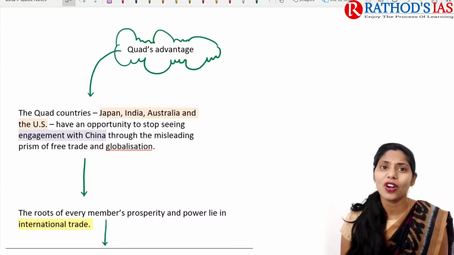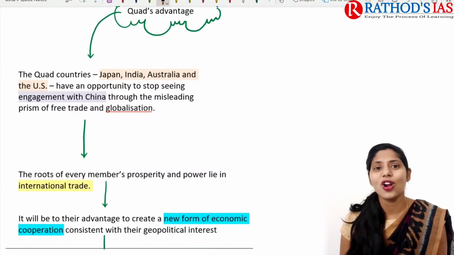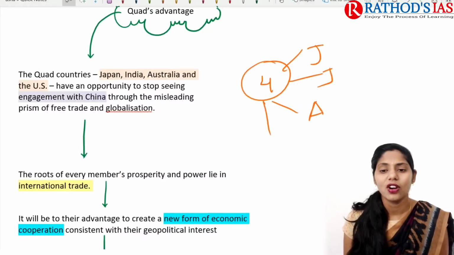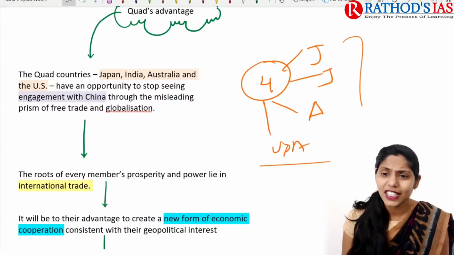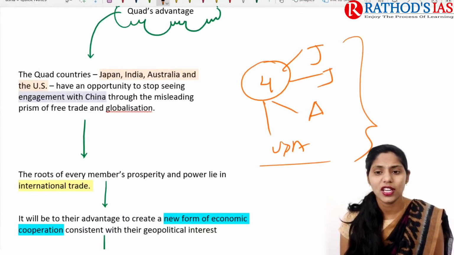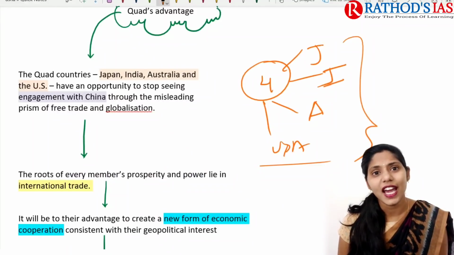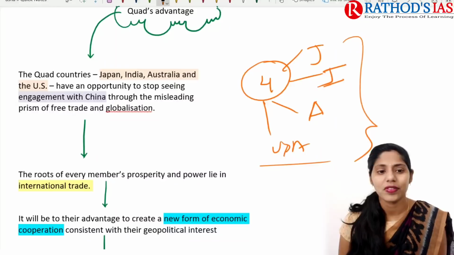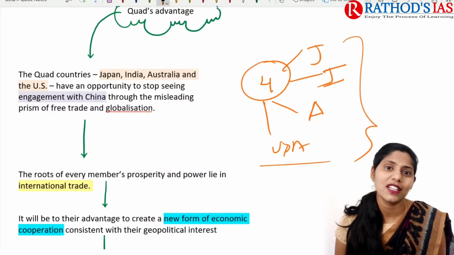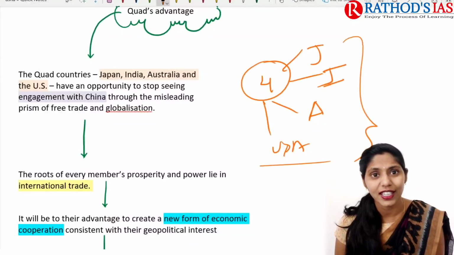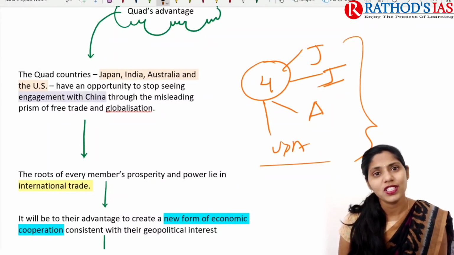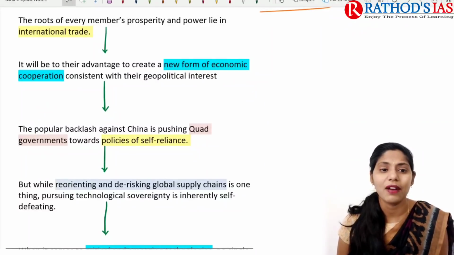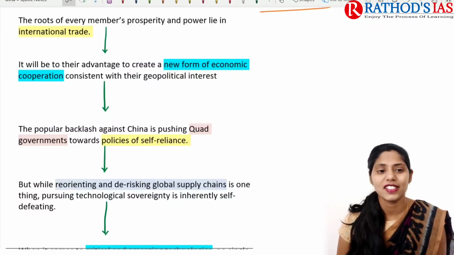So if you're talking about the Quad's advantage, as you all know, the Quad contains 4 countries: Japan, India, Australia, and the USA. And these countries have an opportunity, especially to stop seeing engagement with China. Because now we are seeing an unstable, or asymmetric, globalization, and because of that, it is favoring China. The roots of every member's prosperity as well as power lie in international trade.